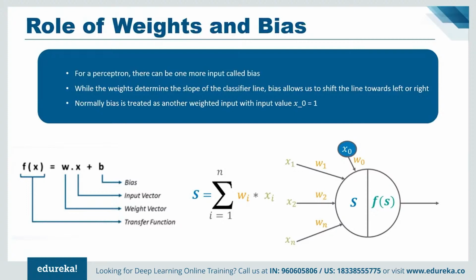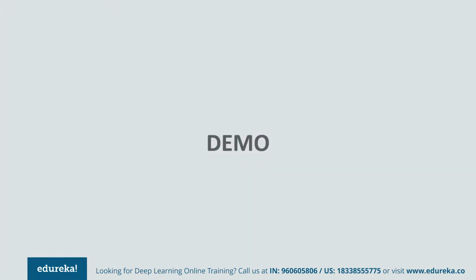Now enough of this theory, let us look into an example of the perceptron learning algorithm, where I will implement the AND gate using a perceptron from scratch. For this purpose I am going to use Python. A few important things to note: there are certain deep learning frameworks that can be used to achieve the solution, such as TensorFlow, Theano, and PyTorch. I'm going to use the most famous framework, TensorFlow, with Python for programming. What you need to do is install TensorFlow. We have another tutorial on TensorFlow in which we have shown the exact steps to install it and what exactly TensorFlow is, so I'm not going to go into the details of that.